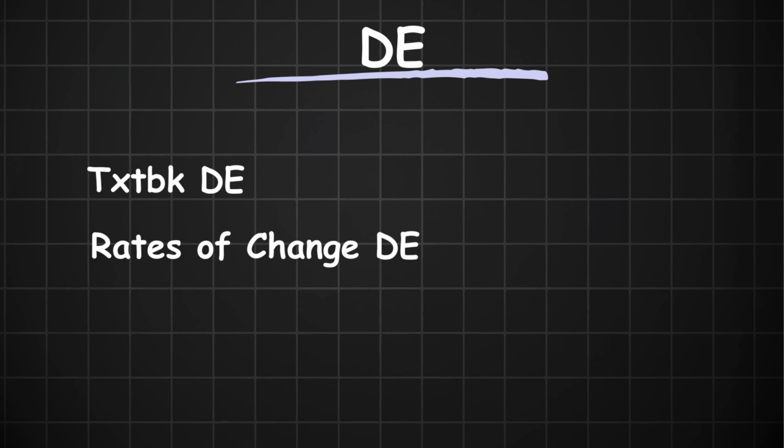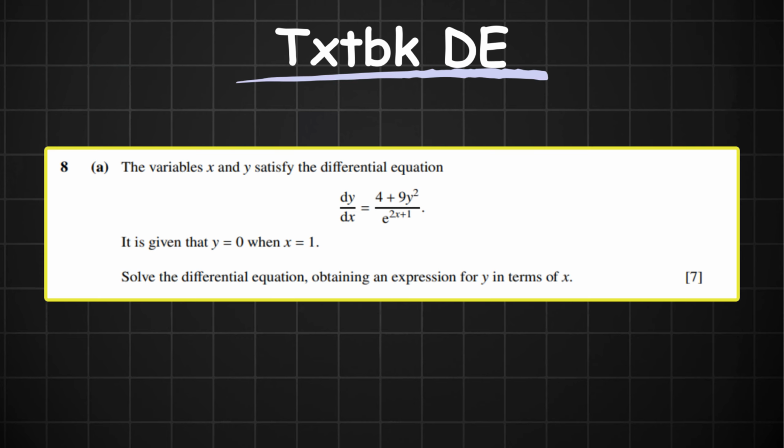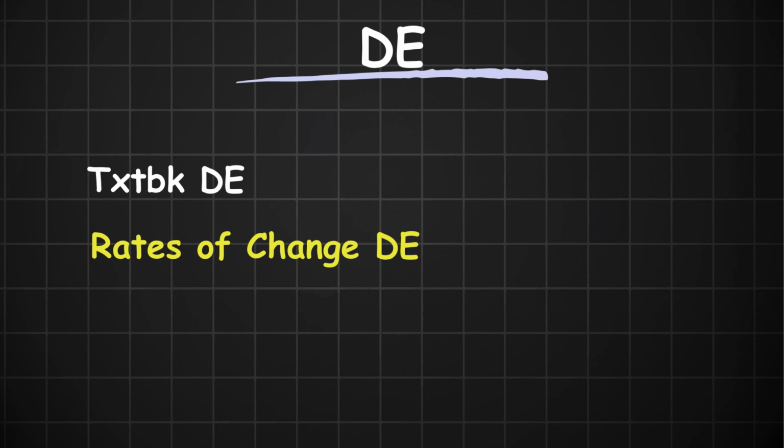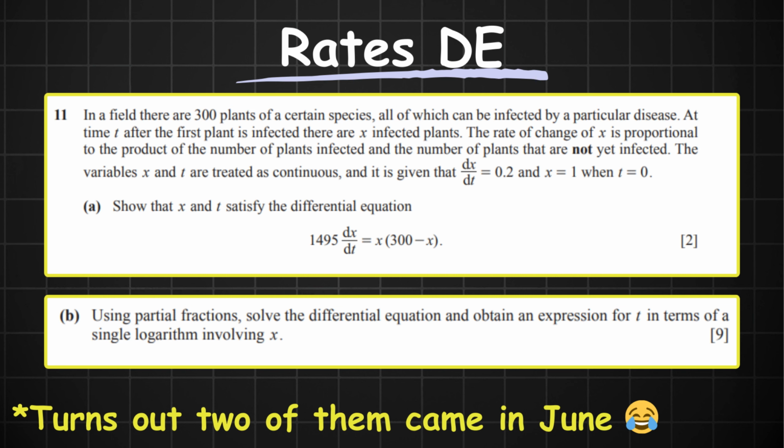It splits into 2 questions. The standard solve the differential equation obtaining an expression for y in terms of x, or some variation of that. Then it also has the rate of change as a DE question. This is where you're given a scenario involving rates of change, and using that information, you're supposed to formulate a statement that leads to you creating a differential equation. Sounds terrifying, right? Yeah, it is. But don't worry, it's a pretty rare question. It will only show up in the October series if you guys are unlucky. But expect the textbook differential equation.